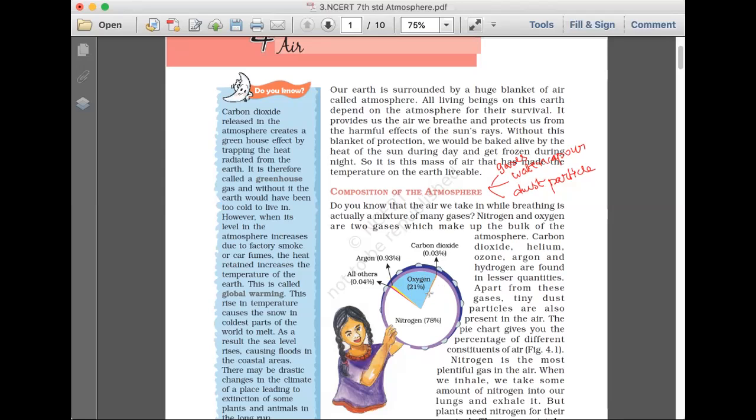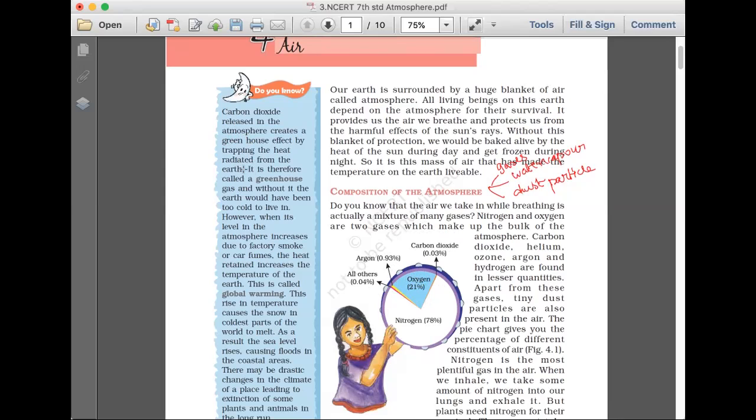Nitrogen, oxygen. Nitrogen is 78 percent and oxygen is 21 percent, and argon is 0.93 percent, and carbon dioxide is not even 0.1 percent, it is 0.03 percent, and the balance are the other gases, helium, neon, like that are also present. So 99.93 percent is nitrogen, oxygen and argon, and carbon dioxide is only 0.03 percent.